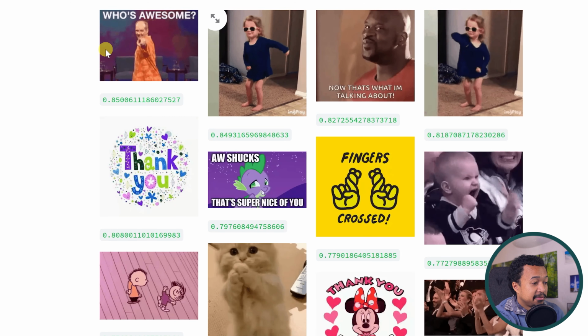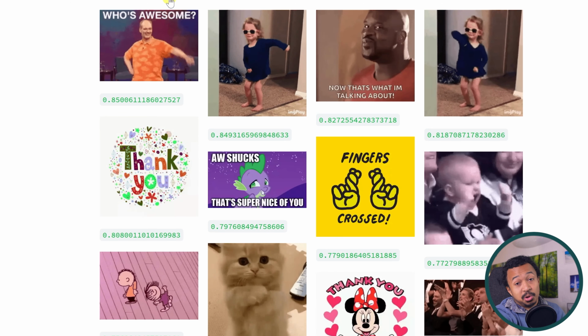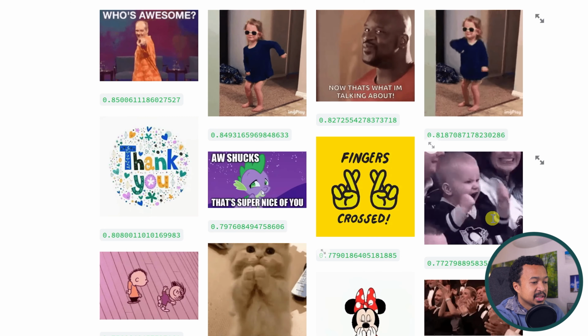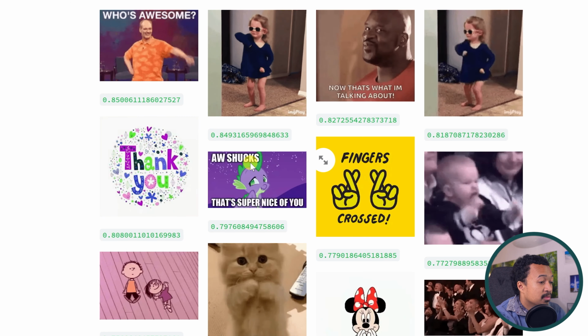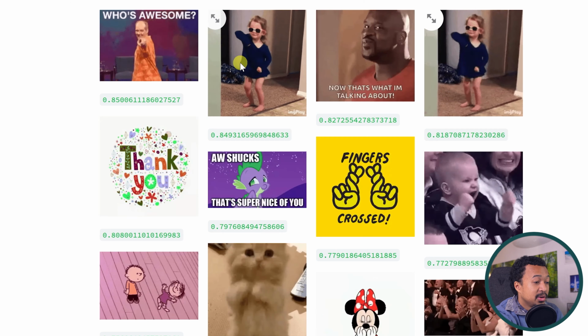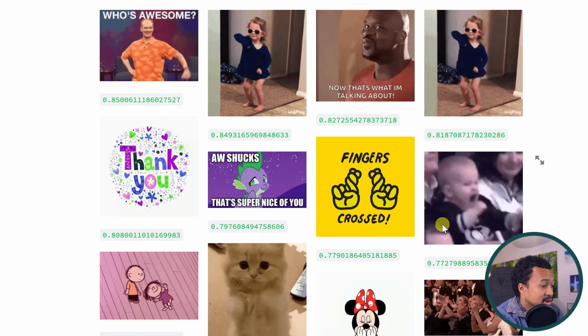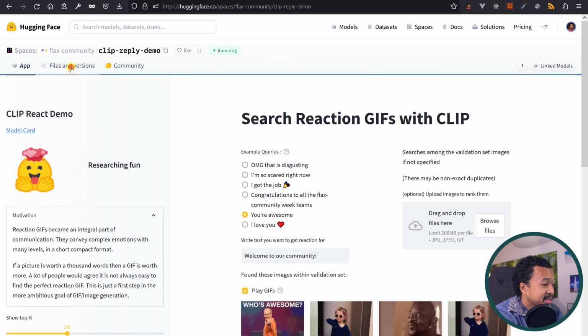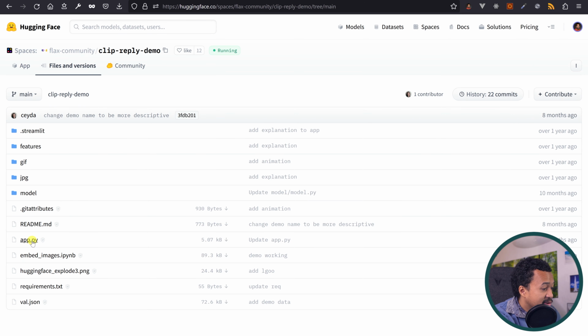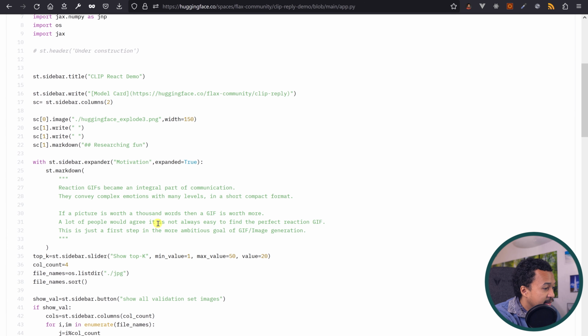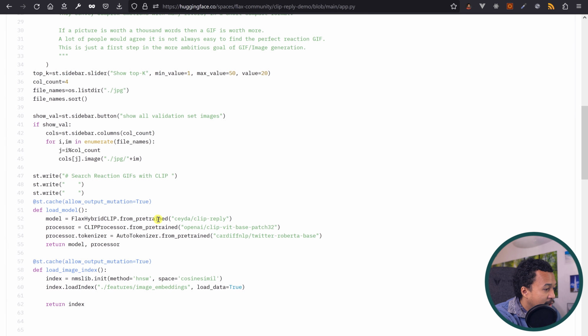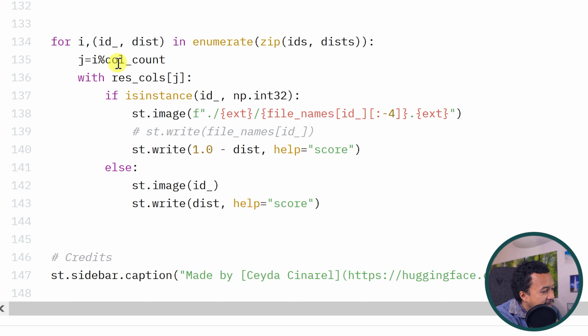And I'm wondering if all she did, which is already amazing, is 4 columns and just putting the GIFs in the columns. No need for rows if you're doing it with 4 columns and putting GIFs in those 4 columns. I don't know where the source code is. Again, Hugging Face Space. So here's the code, app.py, and then we are looking for, yep, enumerate rest call. So there's 4 columns. Yeah, it's writing GIFs in 4 columns, so there's no rows. This is only 4 columns, so there's no Streamlit rows.